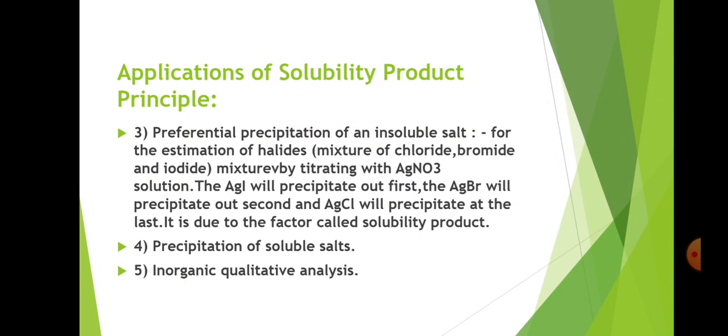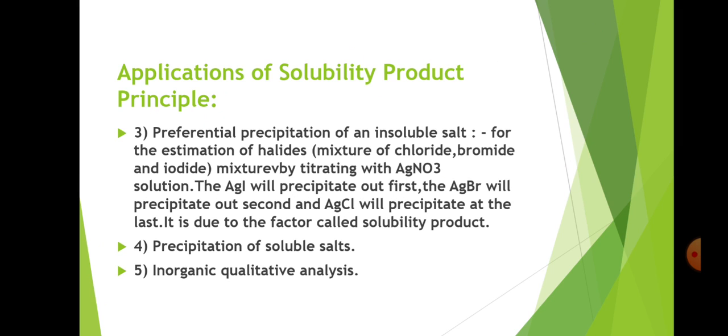Then the third application is preferential precipitation of insoluble salts. For the estimation of halides, that means a mixture of chloride, bromide and iodide, by titrating with AgNO3 solution, AgI will precipitate out first, AgBr will precipitate out second and AgCl will precipitate at the last. It is due to the factor which is called solubility product.